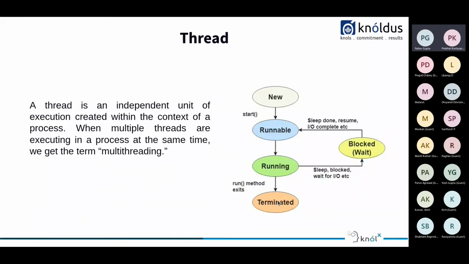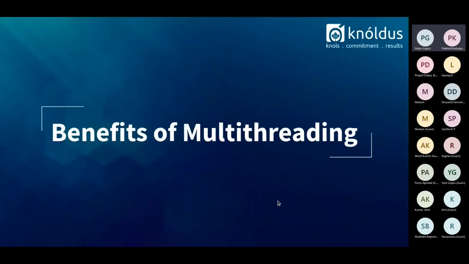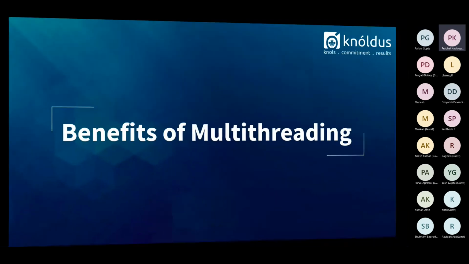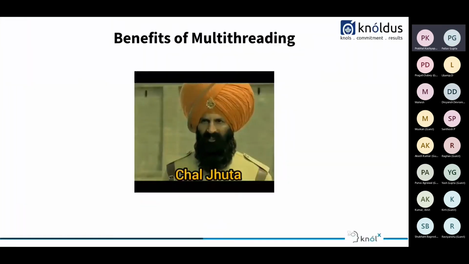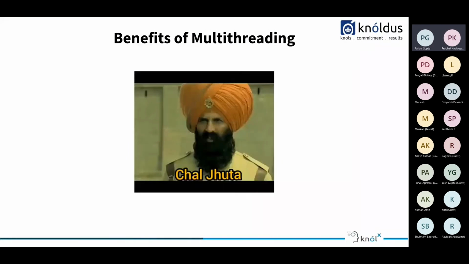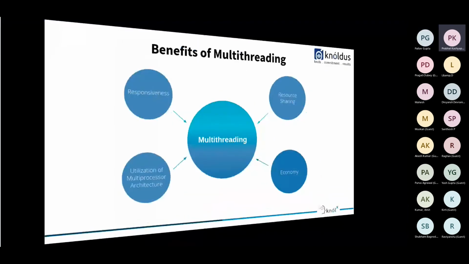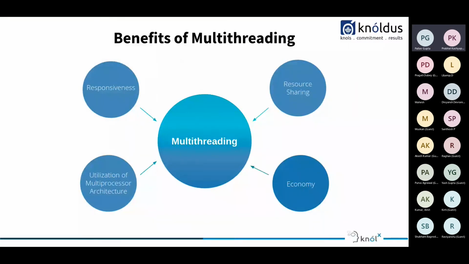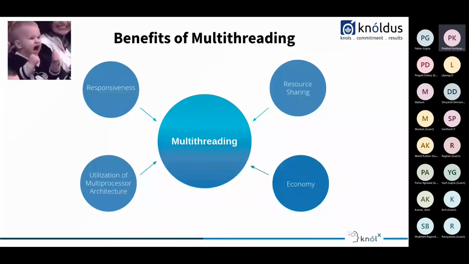So let's move forward with the benefits of multi-threading. I guess this guy doesn't believe multi-threading has some benefits. Let's see. So we do have some benefits. This guy seems to be very happy. So we have some benefits, that is responsiveness, resource sharing, utilization of multiprocessor architecture, and economy.